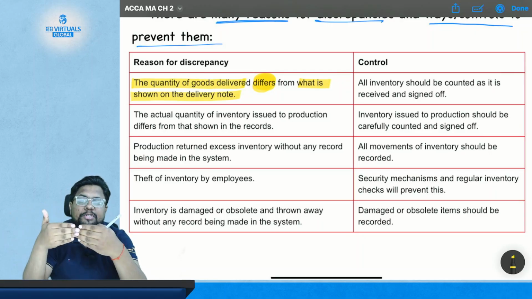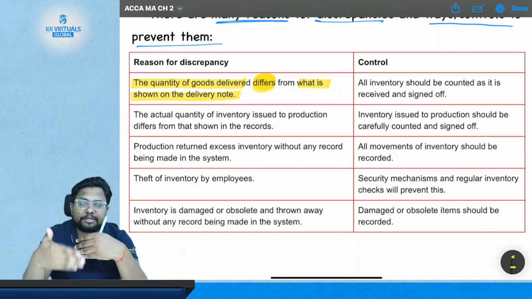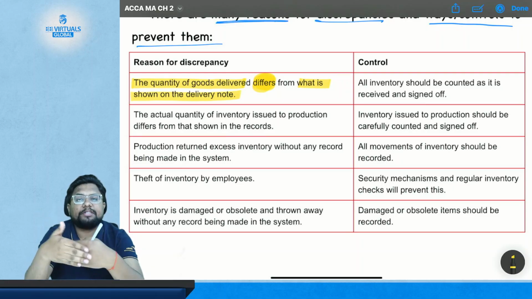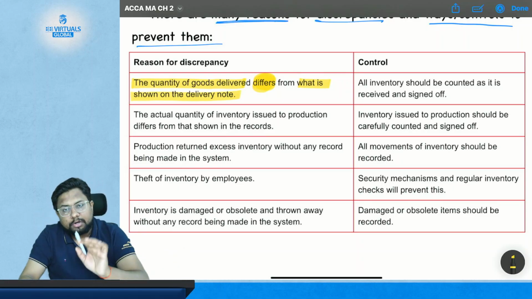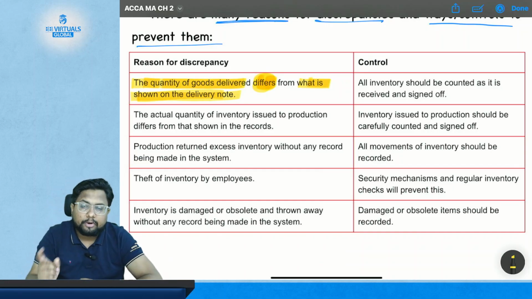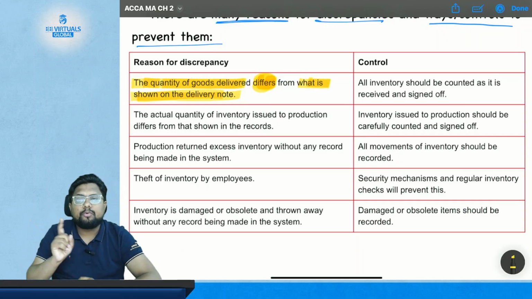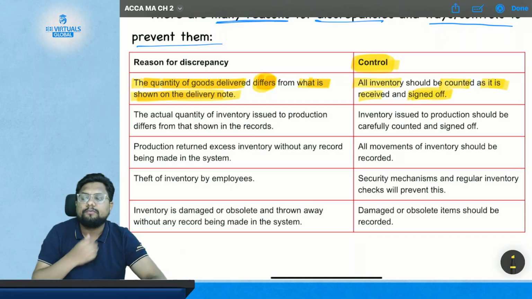So you must check whether the items of goods described on the delivery note are matching with the actual delivery made by that vendor. The reason is the quantity of goods delivered differs from what is shown on the delivery note. Now, in order to counter this, what is the control? The control is all inventory should be counted as it is received and signed off.